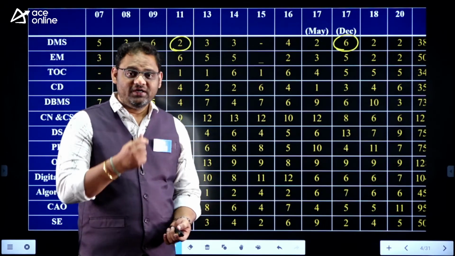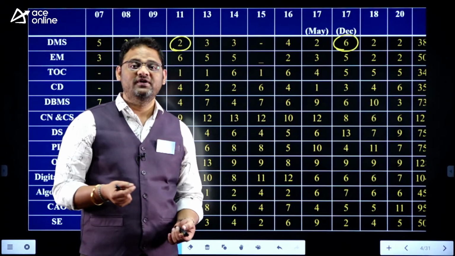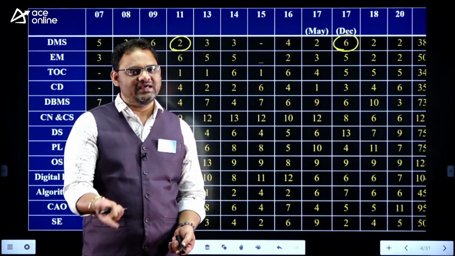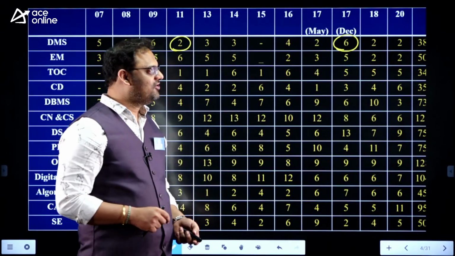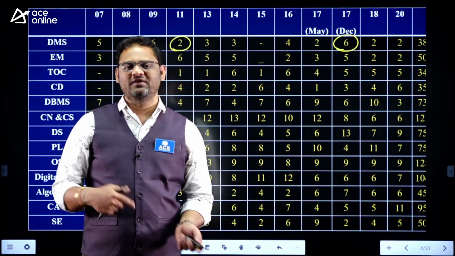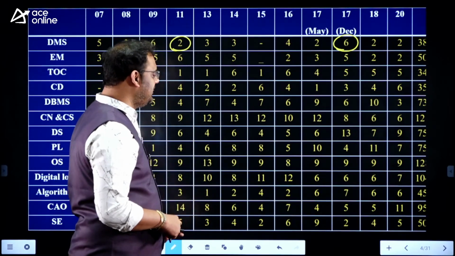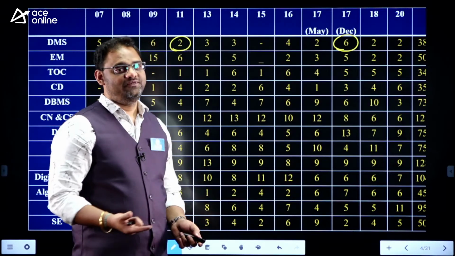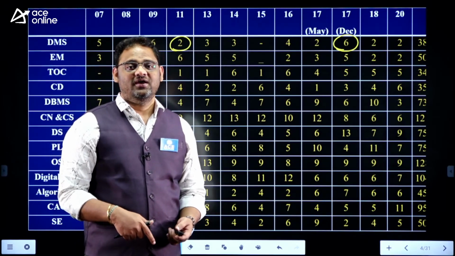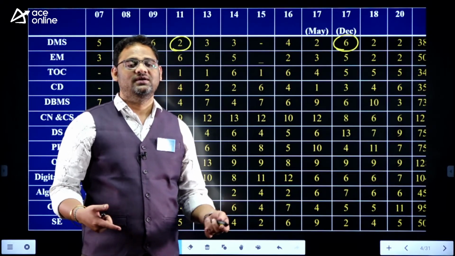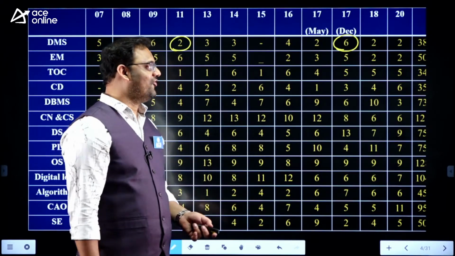It is very important, and moreover, it is very affordable. Affordable in the sense you can easily answer the question. It is not at all a difficult level question when comparing with our GATE, right? Let us see the questions also. If you see the previous year questions, you can understand my words, whether it is really true or not.